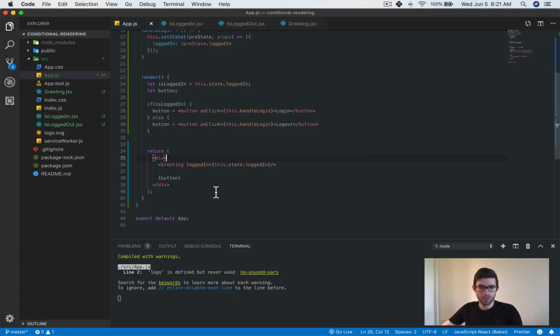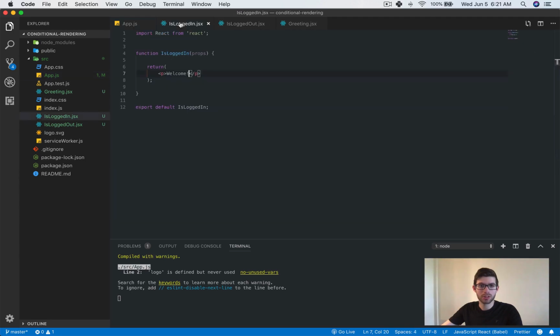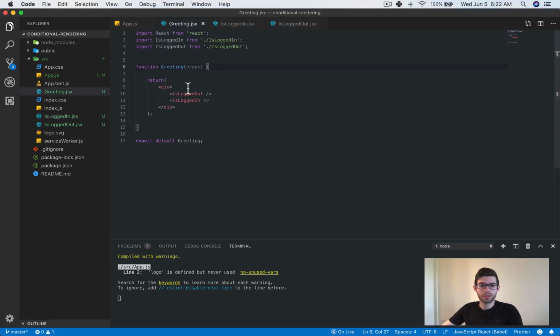And of course, this doesn't work, and that's because we're still just rendering both of them, which we shouldn't be doing. So instead, this should be, let's fix this really quick.